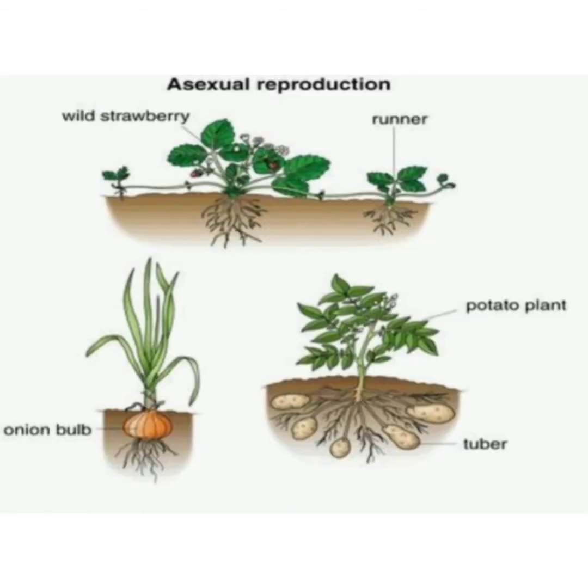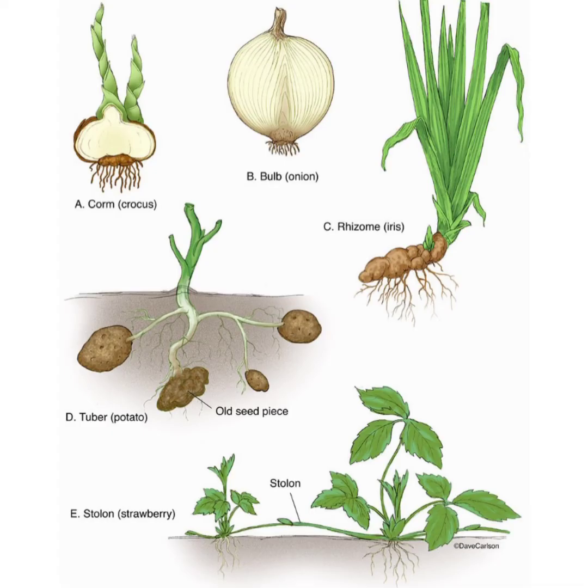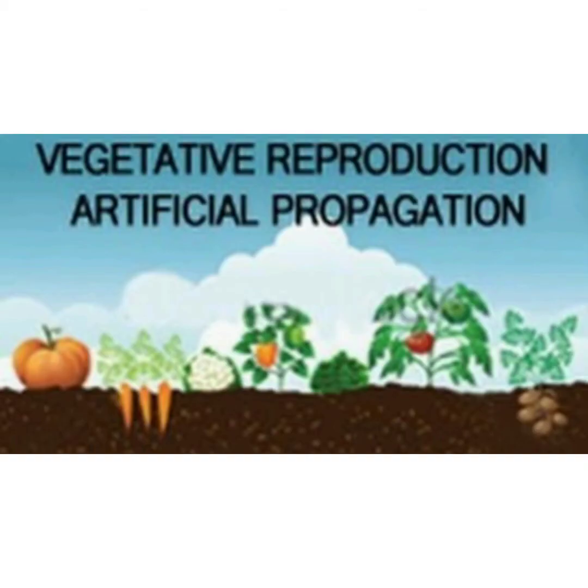Vegetative propagation is any form of asexual reproduction occurring in plants in which a new plant grows from a fragment of the parent plant or a specialized reproductive structure. Okay. Many plants naturally reproduce this way, but it can also be done artificially.